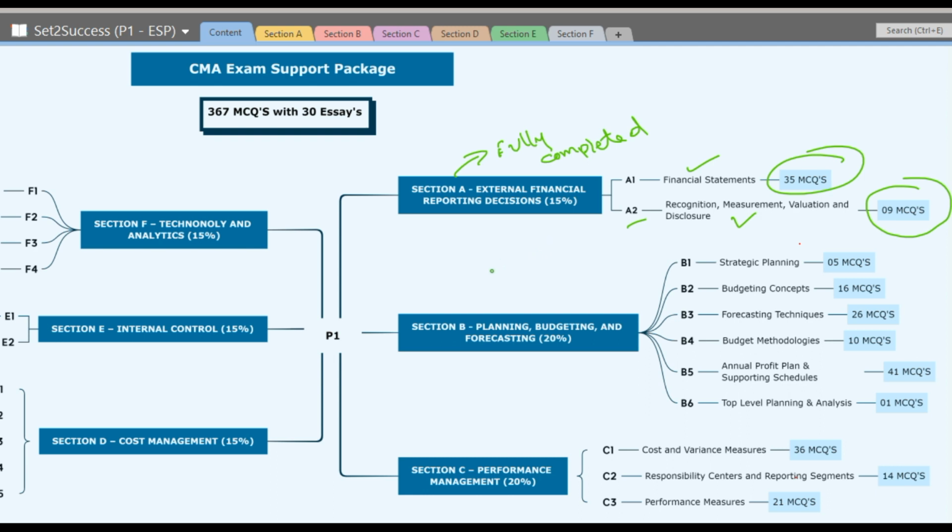So let us begin with section B, which is planning, budgeting and forecasting. Today we are going to start with B1, which is strategic planning. The topic strategic planning contains 5 MCQs only. So let us start with the 5 MCQs which are related to strategic planning.